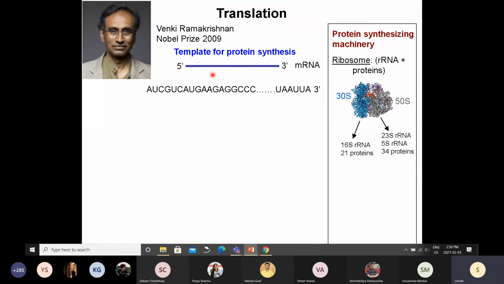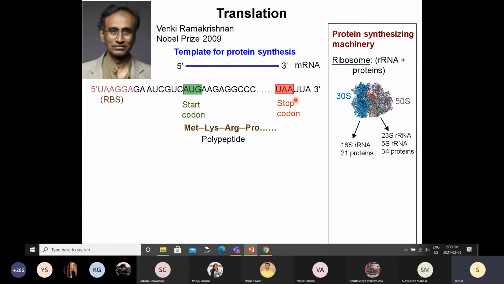So you know this is messenger RNA. Again, it is written in a language with 4 letters, AUGC. Now it turns out that if this is a bacterial messenger RNA, towards the 5' end, there will be a small sequence which will be called the ribosome binding site, or RBS.